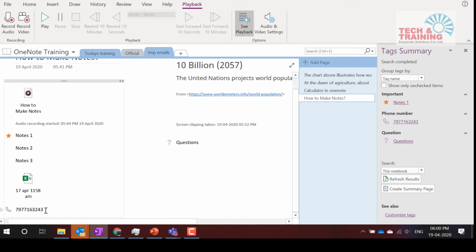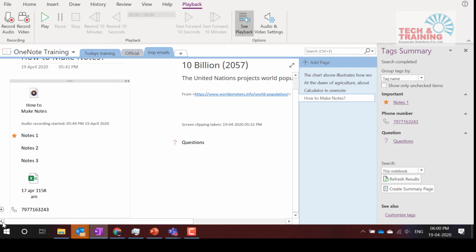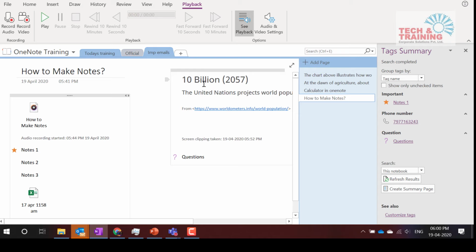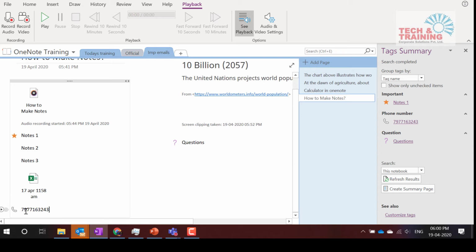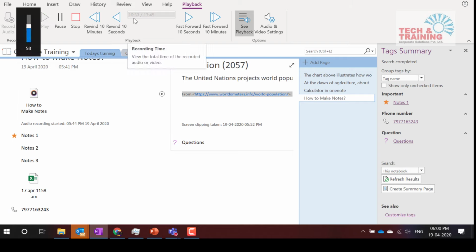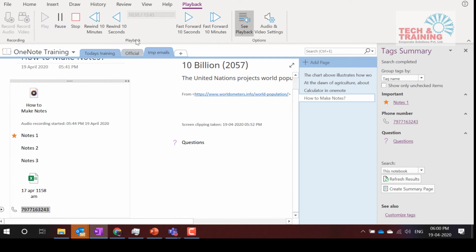I'll go to that particular section, click the cursor, and do you see this scroll bar? I'll just scroll it to the left. I see a play button, and this play button automatically comes the moment you make notes. Whatever notes I have made in this notebook, every note has that play button. What I am going to do is click on that play button. You guys just keep a note of this timer here. I click on this play button and see the timer switches over, 34 seconds. Automatically it jumped over to 10 minutes 40 seconds.